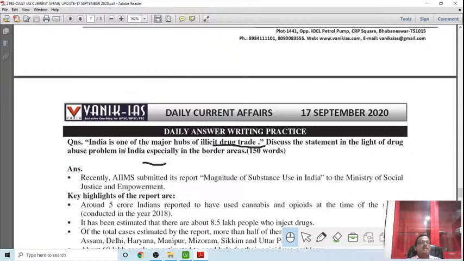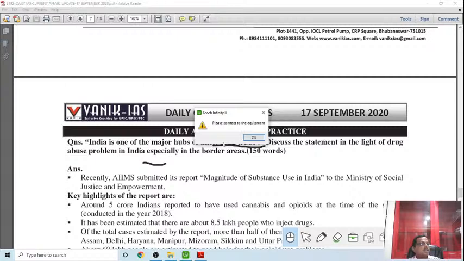This is the question: India is one of the major hubs of illicit drugs. This is a very important question for you. Drug use or recourse to drugs is a big issue right now because of the disclosure. What happened over here? The Sushant Singh case. The use of drugs, narcotics in the cinema world has been explored. The Narcotics Control Bureau, the central investigating agency, has apprehended so many persons and traced the entire drug trail.